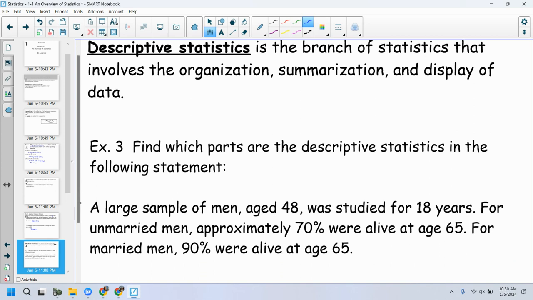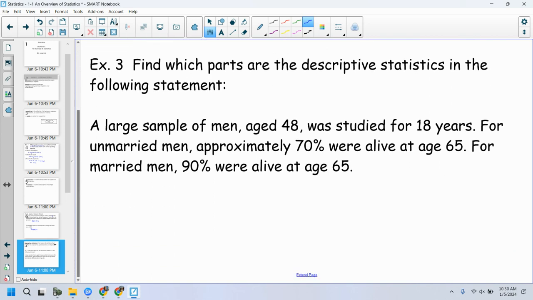A large sample of men aged 48 was studied for 18 years. For unmarried men, approximately 70% were alive at age 65. For married men, 90% were alive at age 65. Okay, so if I'm talking about the descriptive piece of this, this is a summarization of findings, right? I'm not showing you all the data here, but I'm just summarizing what we have found. Well, after 18 years, unmarried men, approximately 70% were alive at age 65, but married men, 90% were alive at age 65.